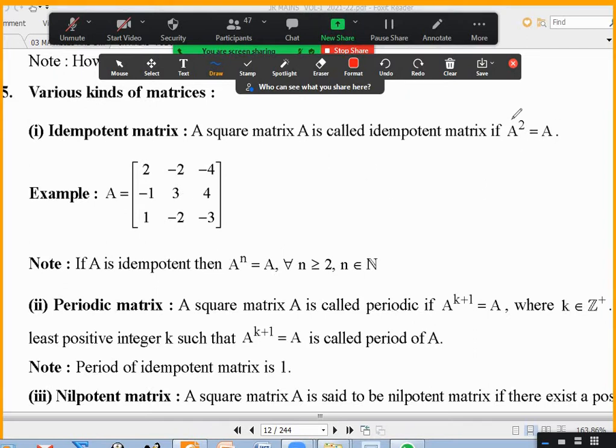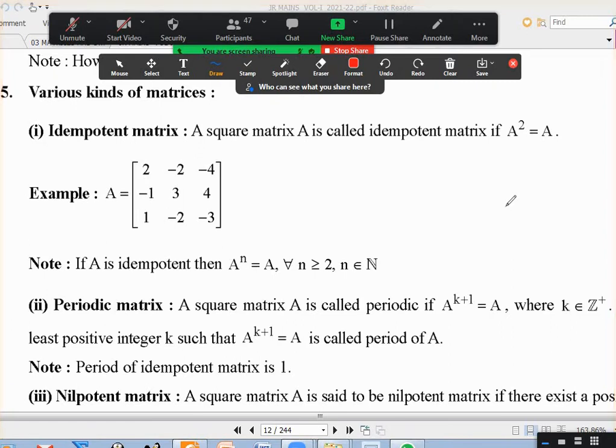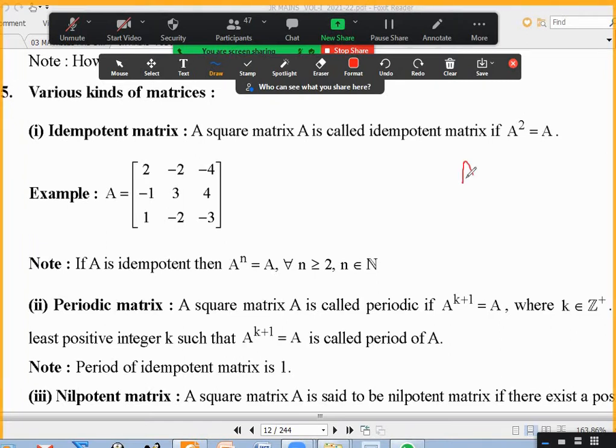Are you talking about if A square is A, how can I prove A cube equal to A? Multiply the A on both sides. What will come? A cube is equal to A square. Am I right? Yes, sir. But what is A square? A. So have I proved A cube equal to A with an example or for everything? Everything.